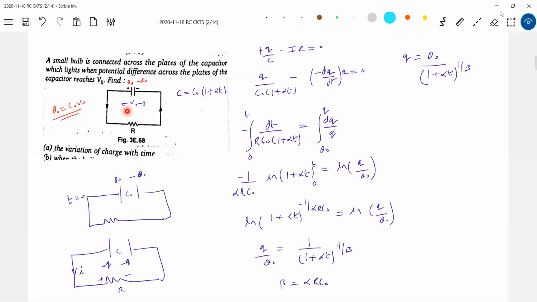Okay, then look at the condition here. So one final thing here, the capacitance is varying. So some agent something, let's not bother here. So there's one way that even this C and R can be variable. Just any question they can ask. I'm just sharing some idea. That's all here.